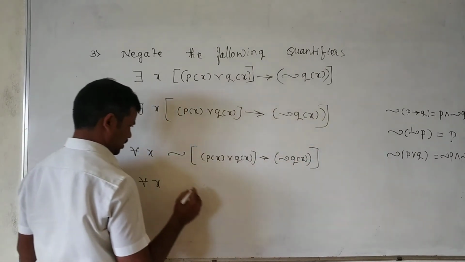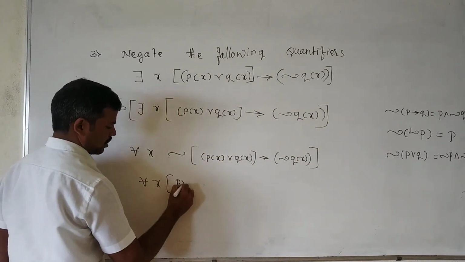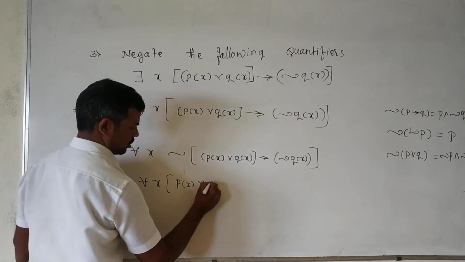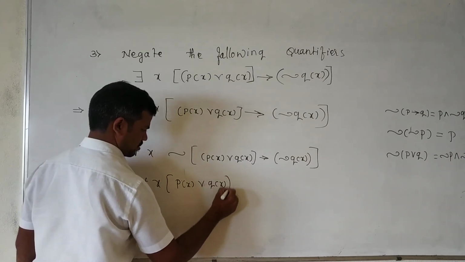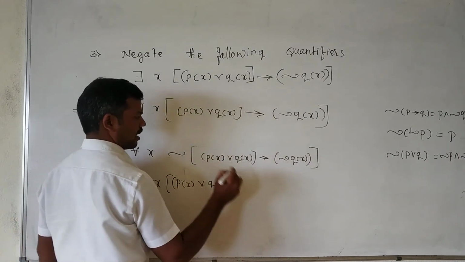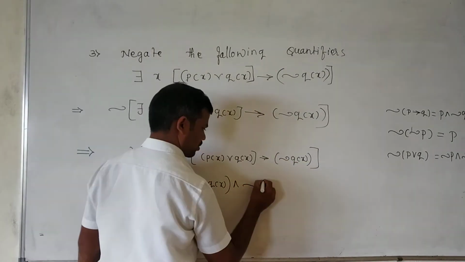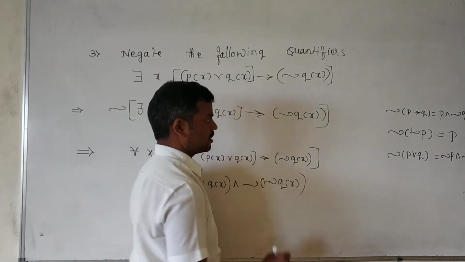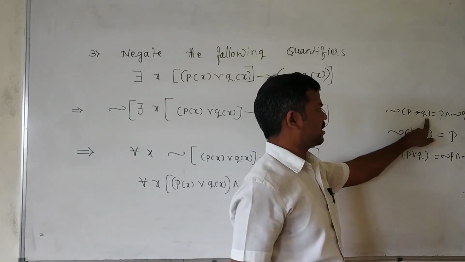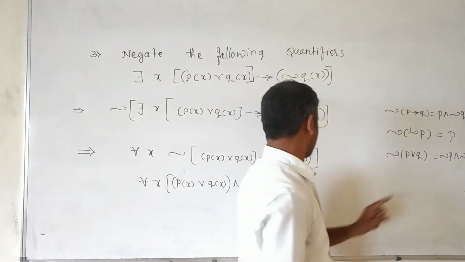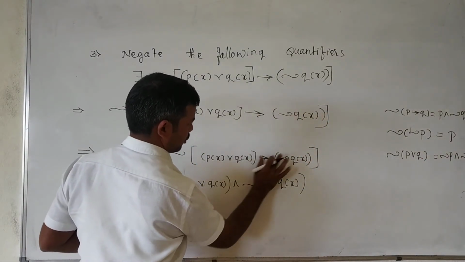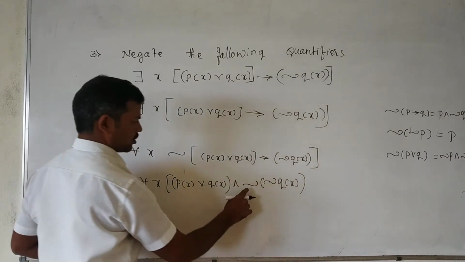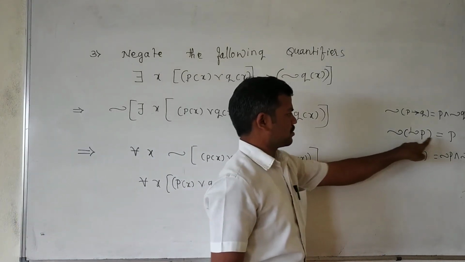What we have is the first statement, p of x or q of x, and negation of negation of q of x. Negation of p conditional q is p and negation of q.